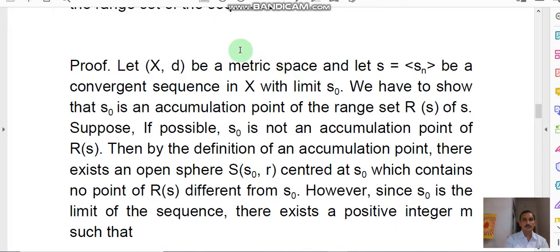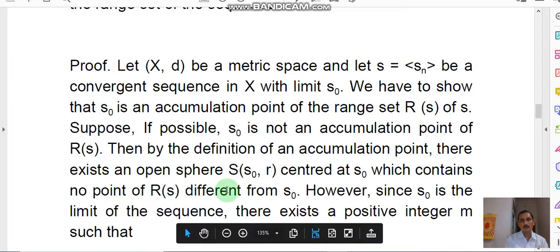Let (X, d) be a metric space and let S equal to (Sn) be a convergent sequence in X with limit S0. Here Sn is a convergent sequence, therefore it has the limit S0. So we have to show that S0 is an accumulation point of the range set Rs of S. Suppose, if possible, to the contrary, that S0 is not an accumulation point of Rs. Then by the definition of accumulation point, there exists an open sphere S(S0, r) centered at S0 which contains no point of Rs different from S0.